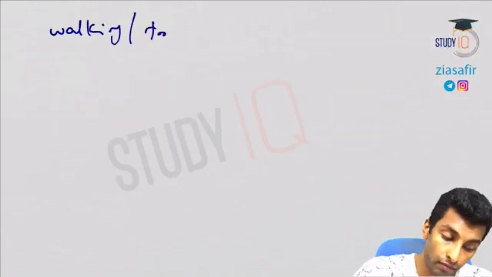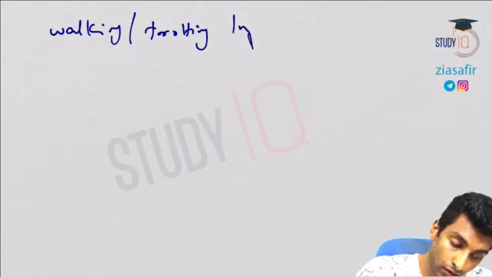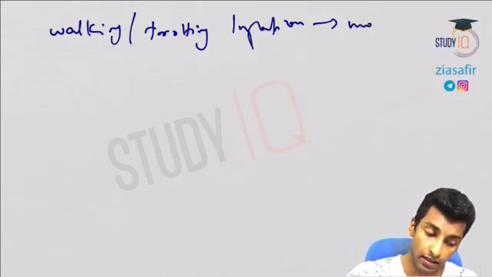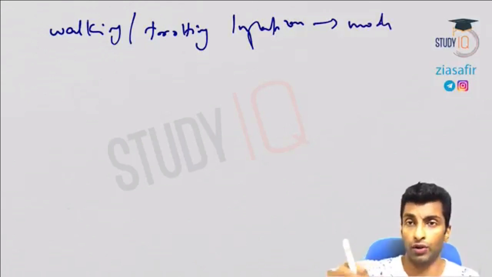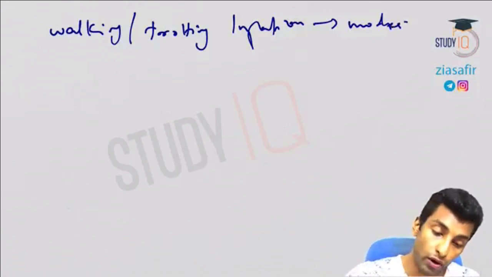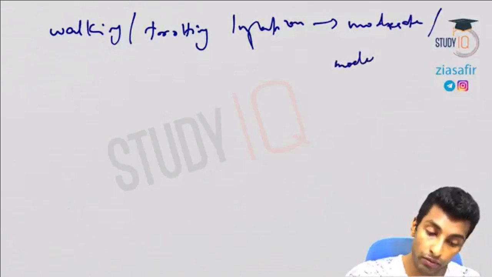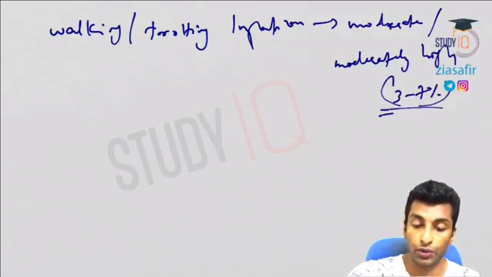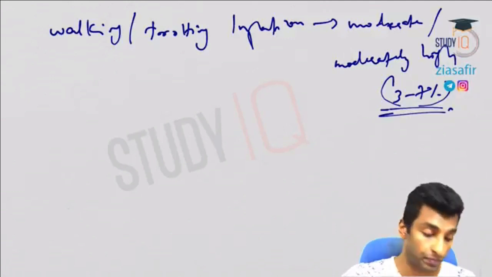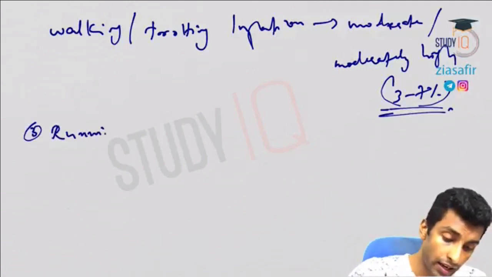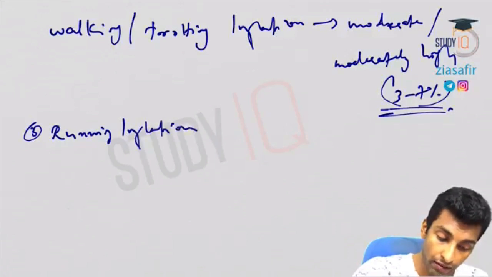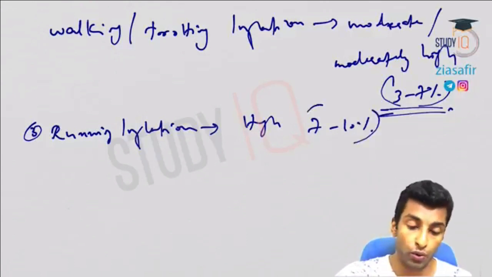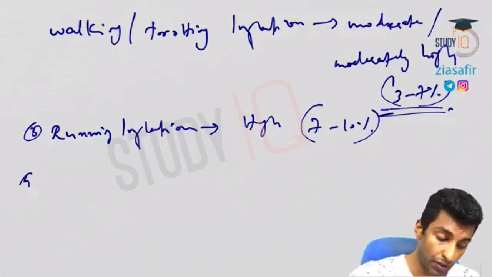Next is walking or trotting inflation. So this is moderate or moderately high inflation. Trotting means horse walks. Okay. So moderate or moderately high. That means 3 to 7% inflation. Third one, running inflation. So I would say high inflation. That means 7 to 10%, or up to 7% or 10%.